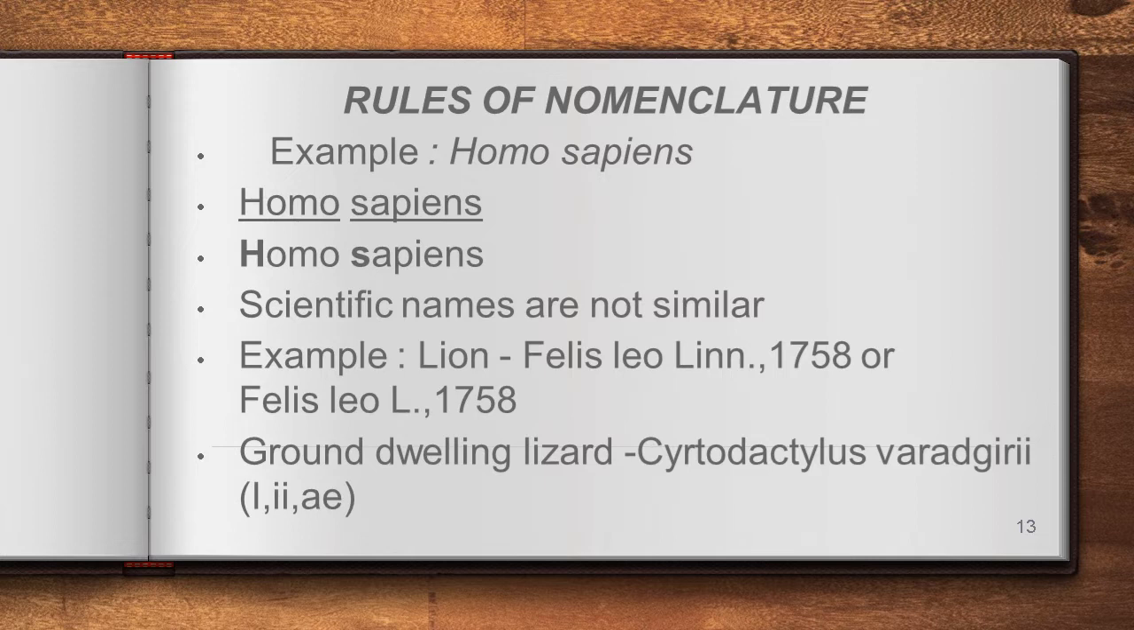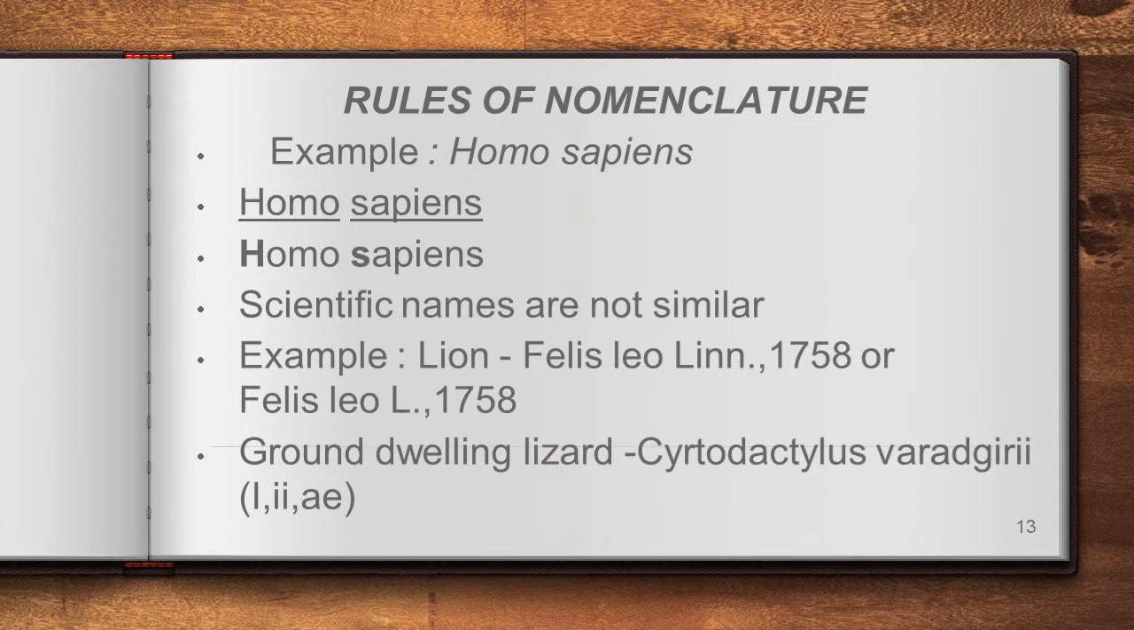Is it clear? And the next rule is that the scientific names of any two organisms are not similar. So each and every species has a unique name. It is a separate name. It is not there for any other organism in this world. That's why they said scientific names are not similar. Each and every species will be denoted by a different name. Have you got me? Okay.